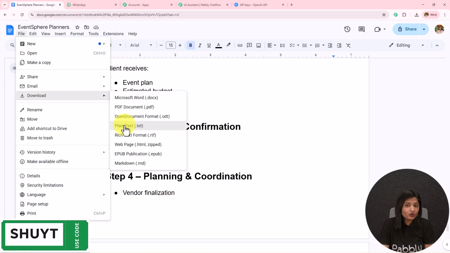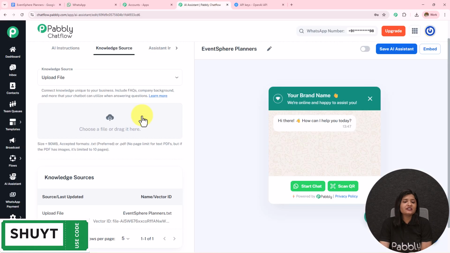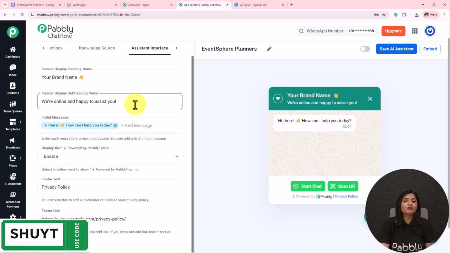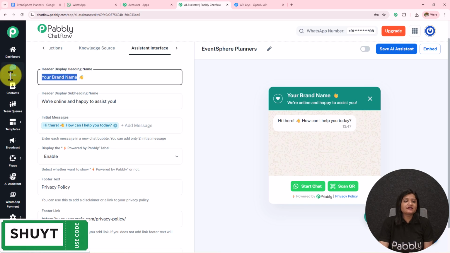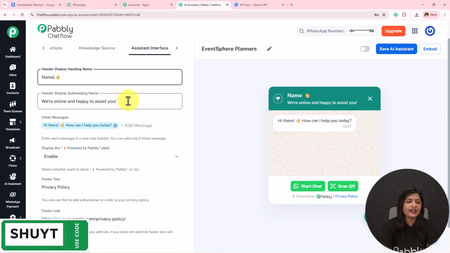You can also download this in .pdf, and if the PDF has images, the limit is up to 10 pages only. You have to download and then upload in the manner I have uploaded it. So you have to provide all the details of a business using which only your AI agent is going to reply to the users. Then we have this assistant interface, where the first one is this heading name. Now this is how your user can see. If you change the heading name, it will be displayed over here.